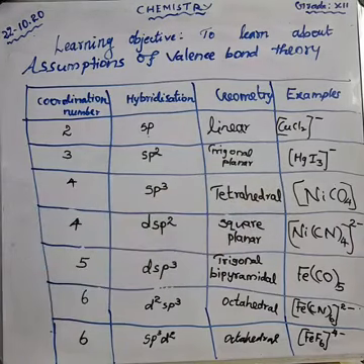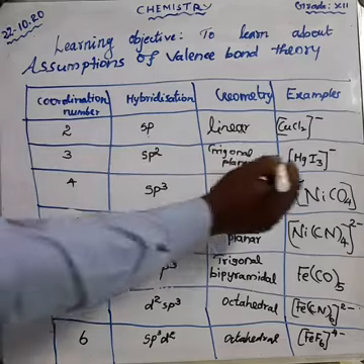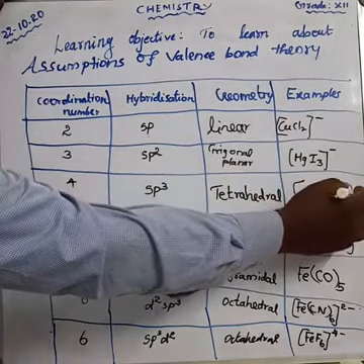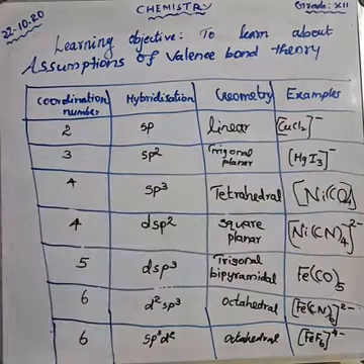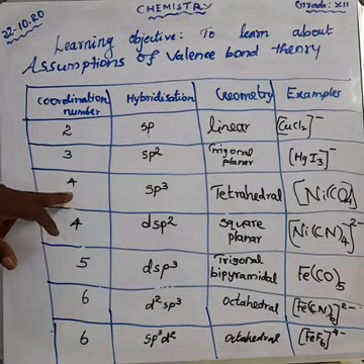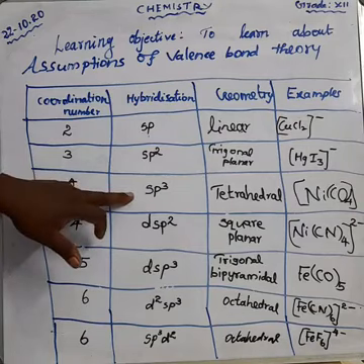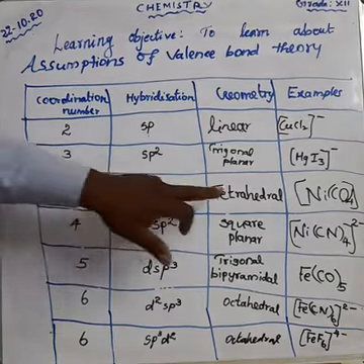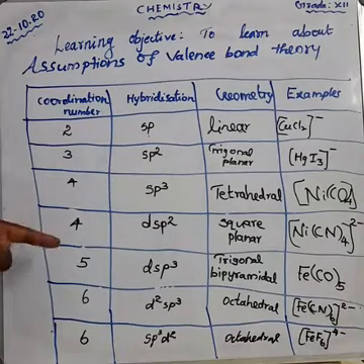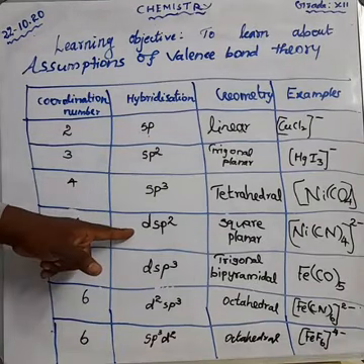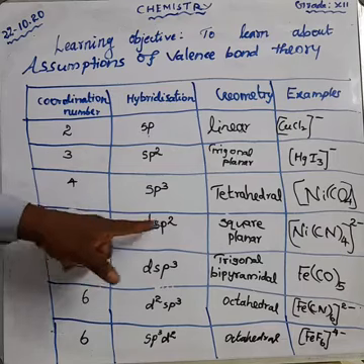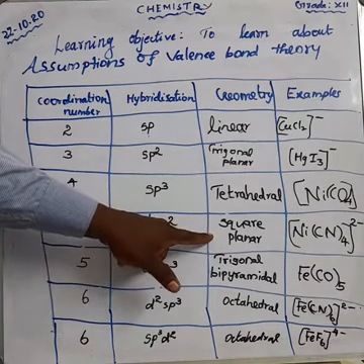Ni(CO)4. Coordination number 4 means sp3 hybridization, and sp3 means tetrahedral.